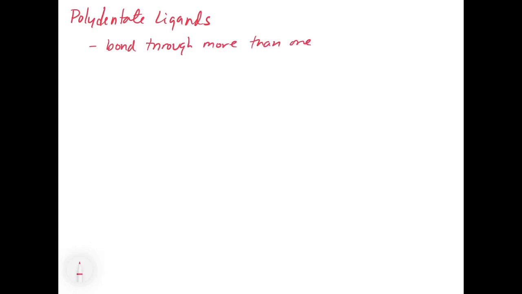The last thing we're going to cover for this chapter, besides nomenclature, which is going to be a separate video, is polydentate ligands. These are ligands that can bond through more than one lone pair, and so they'll form multiple bonds.